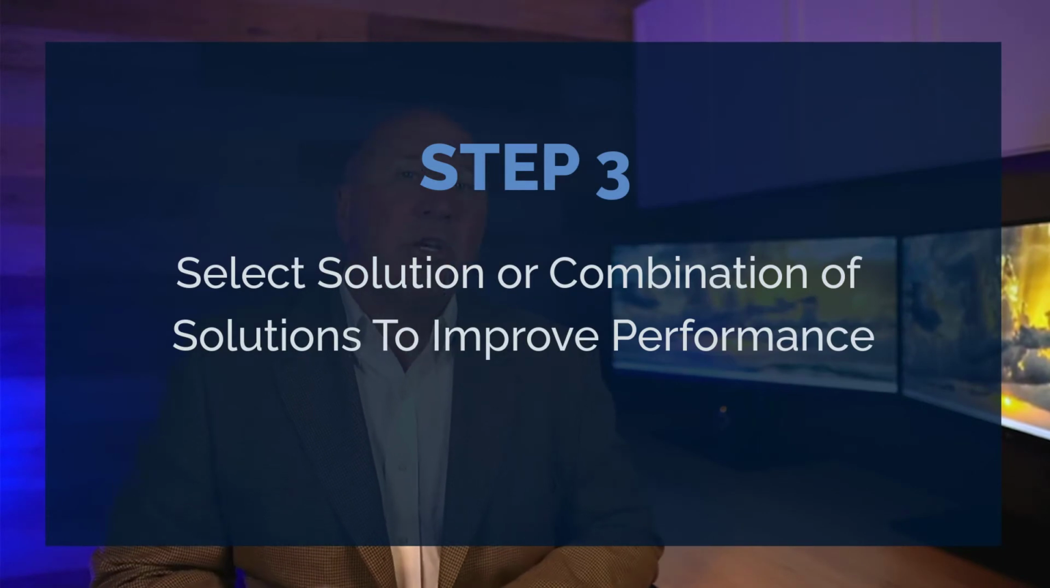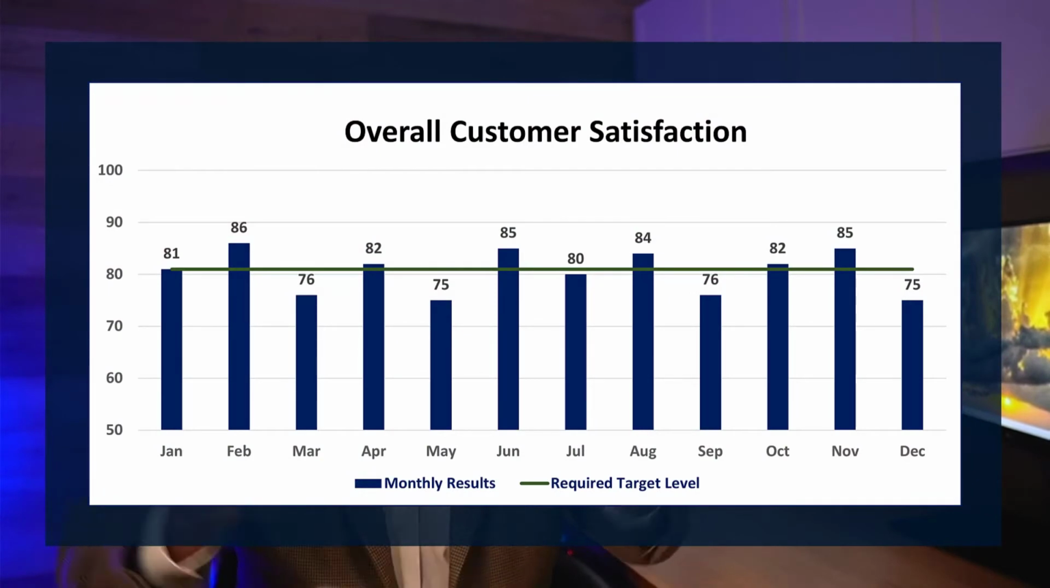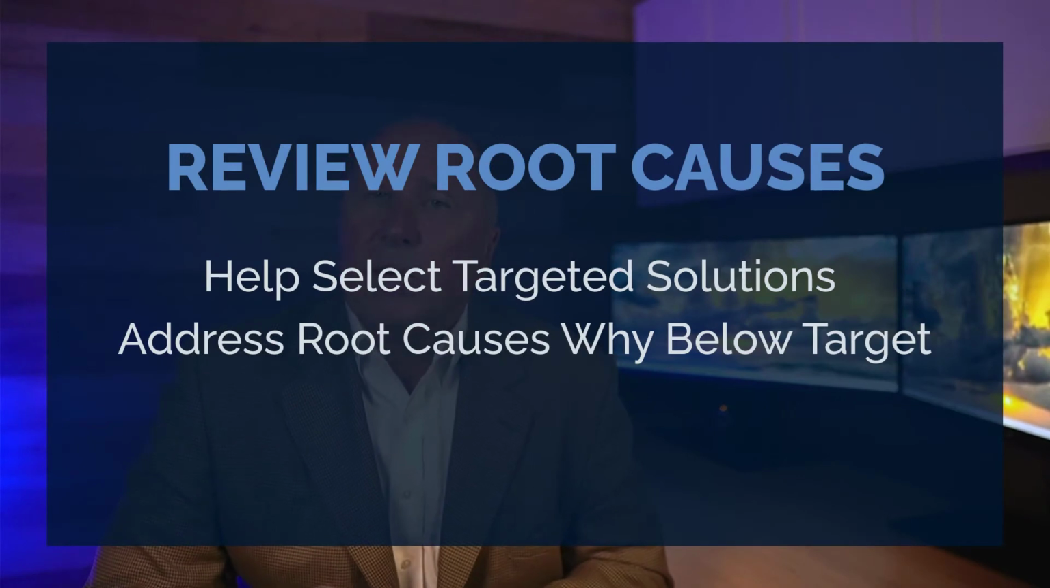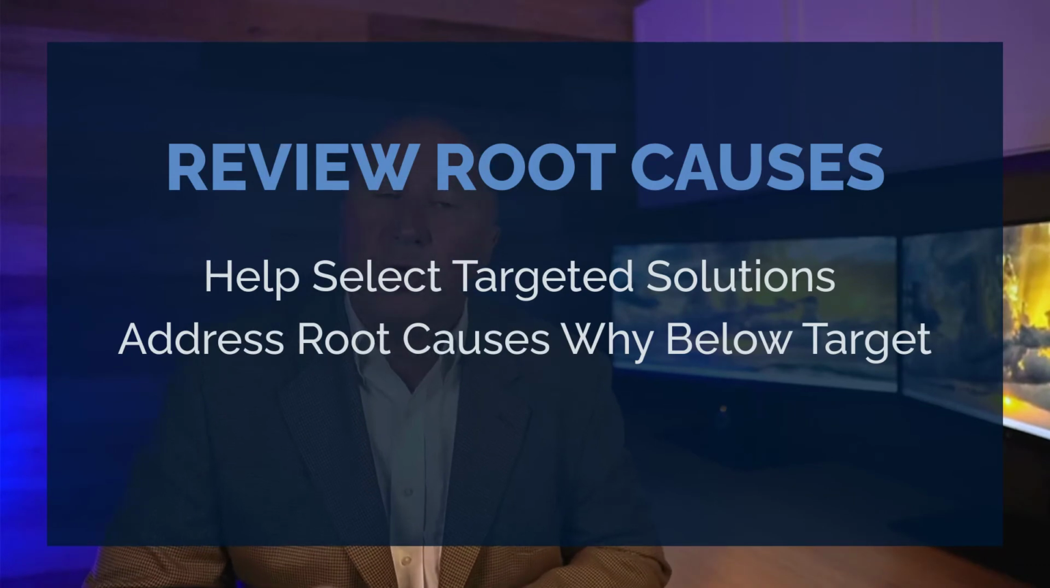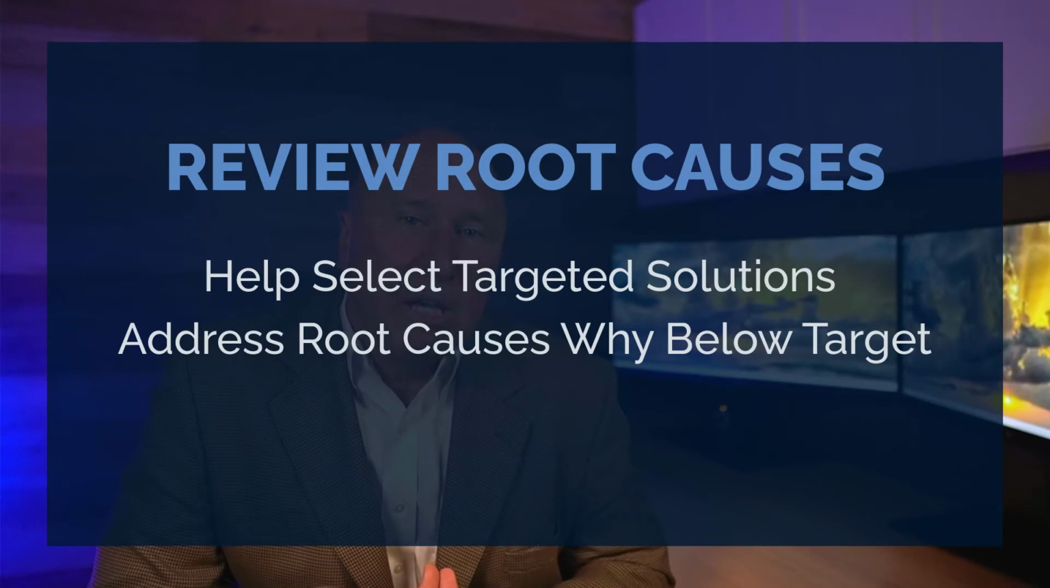Step 3 is where you will select a solution or a combination of solutions that you believe will improve performance. But before you select any solution, it's a great practice to first remind the team once again, hold up the performance measure that's not meeting target and remind them of the size of the gap they're trying to close. You're also going to want to review the key root causes that were identified as why you're not meeting required target levels. This is really going to help the team members select targeted solutions that will address the specific key root causes as to why performance is below target levels.